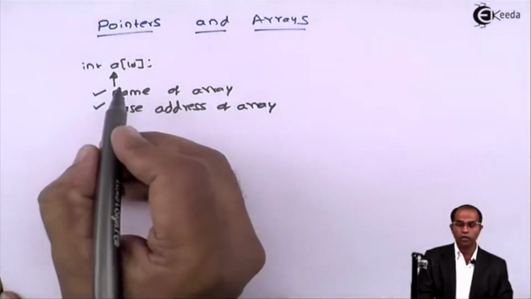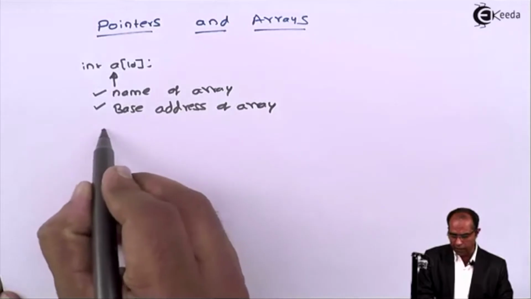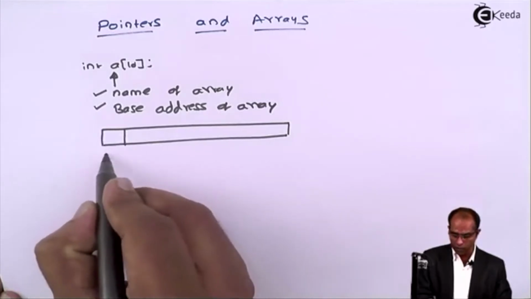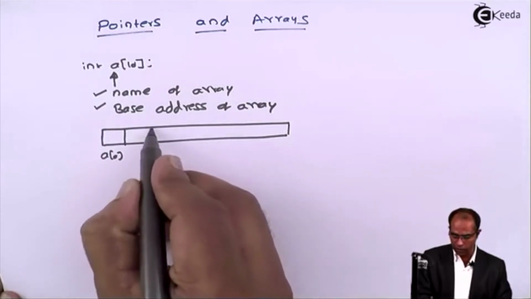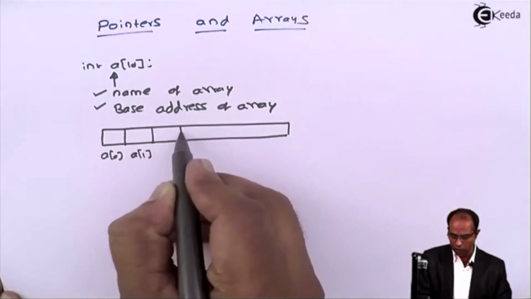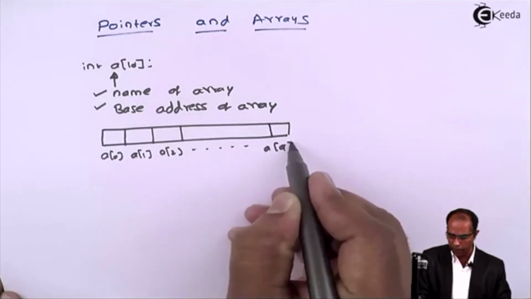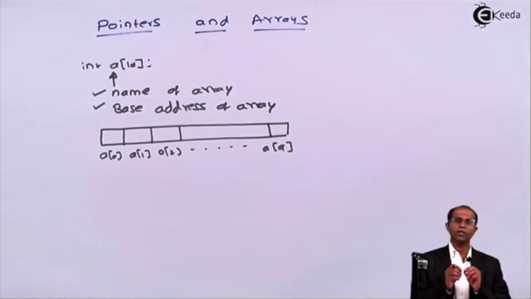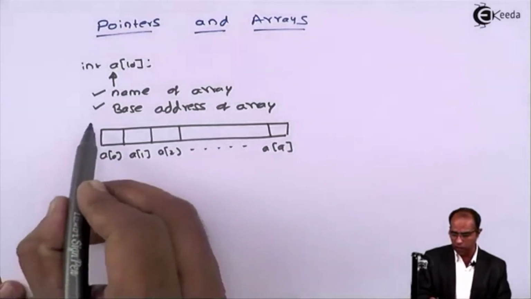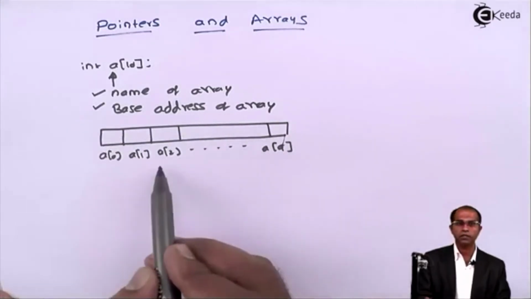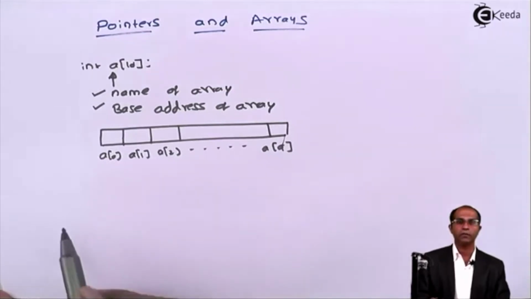Suppose I had to draw the memory of this. I'll say that a has 10 locations, where the first location is referred to as a of 0, the second location as a of 1, the third location as a of 2, and so on, the last location as a of 9. Every location is associated with a separate index. But what does this a represent? This a is nothing but the name of all these 10 locations. All these 10 locations are associated with a common identifier called a.